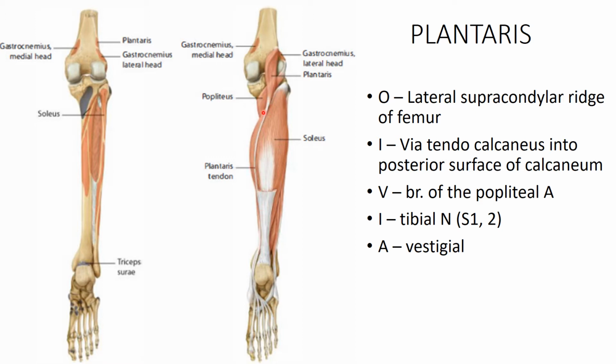But since this tendon is slender and thin, it is sometimes misinterpreted as being a nerve, so it is often called the beginner's nerve. This long and shiny tendon is misinterpreted as a nerve. The vascularity is from a branch of the popliteal artery. Innervation is by the tibial nerve. Functionally, it is thought to be vestigial, similar to the palmaris longus, and is thought to be a homologue of the palmaris.